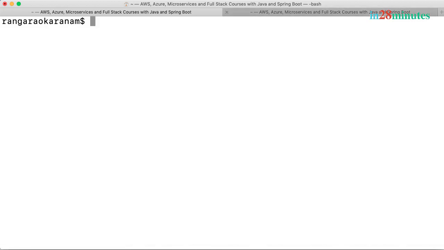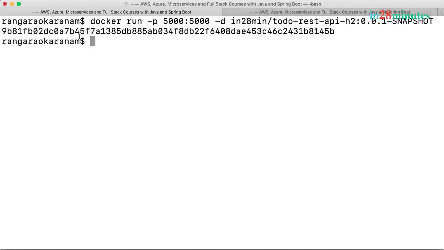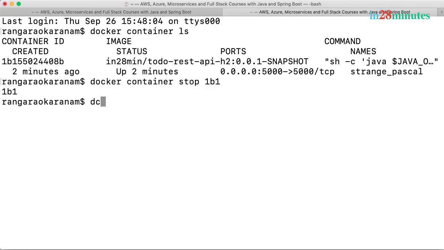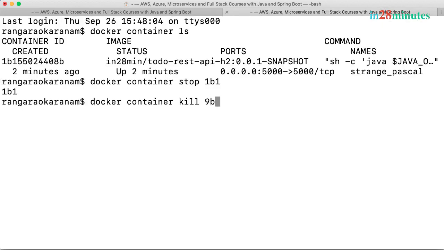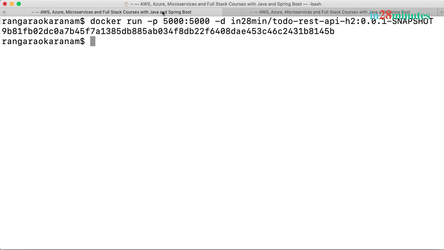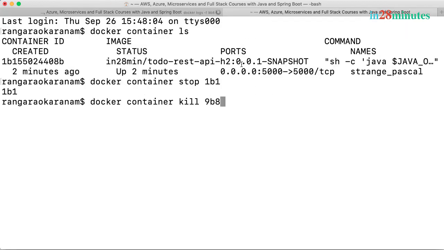What I'll do is I'll do a clear and I'll start up another instance. Again, I'm using a detached mode. So I'm starting another instance of that container again. Let's go back. And now over here, I would say docker container kill. The ID would be a little different, right? What's the ID? 9b8. Before I kill, I would actually want to check the status. So I'll say docker logs -f 9b8. So we are following the logs. The application has started up. Let's kill it right now.